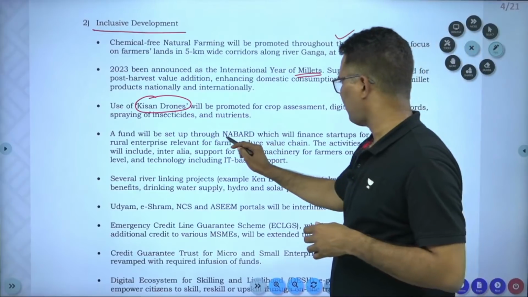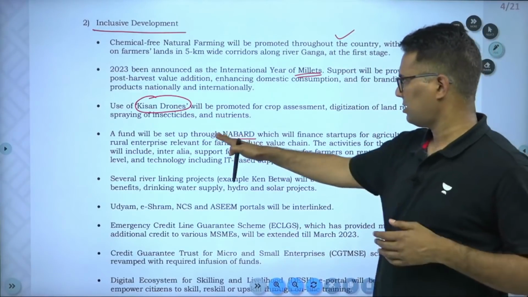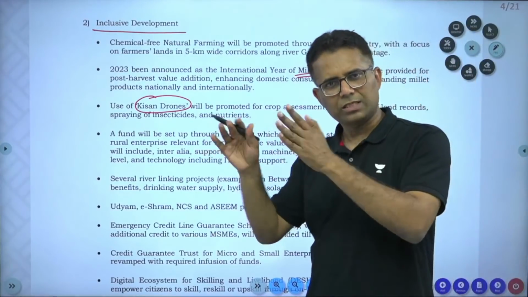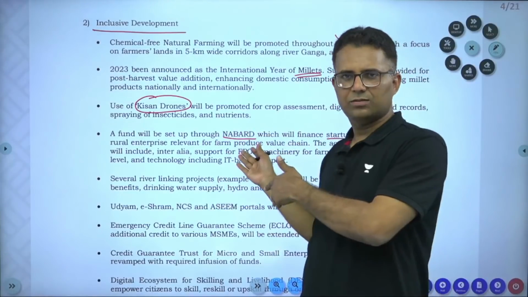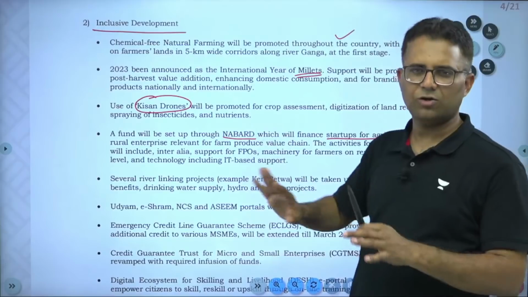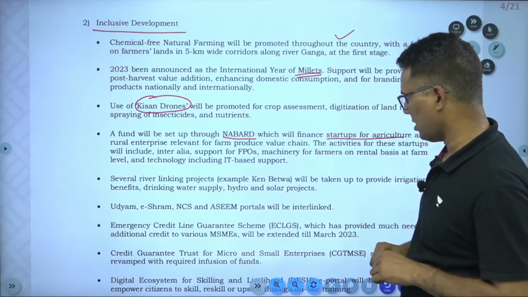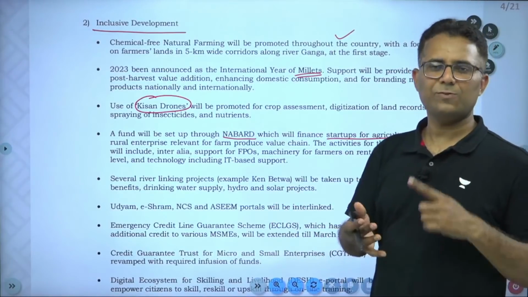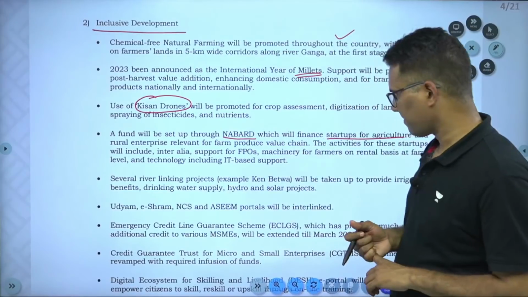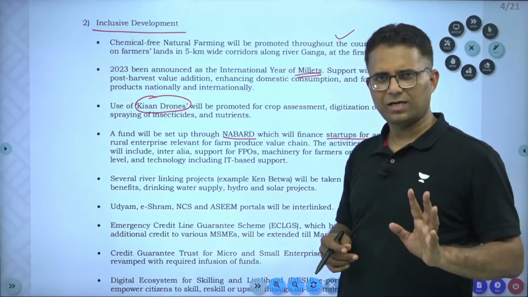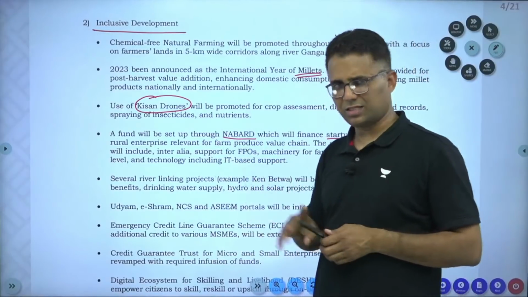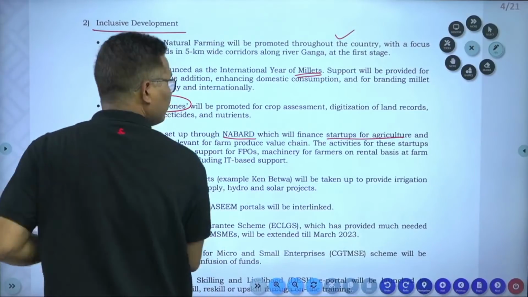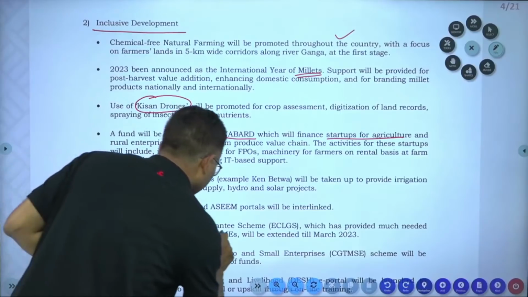And government is also going to set up a fund through NABARD which will finance startups for agriculture. Now, once the fund is set up, then it is better to study that rather than mugging up these statements, right. Right now it is of no help to you. River linking projects, you have been studying since the past and you keep on studying. So, river linking project is again one of the focus areas. Certain things I will be discussing in detail, just please wait, but there are certain generic things which you can just have a look at. Now, Emergency Credit Line Guarantee Scheme.